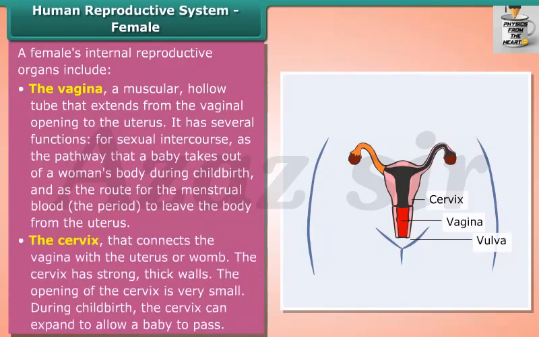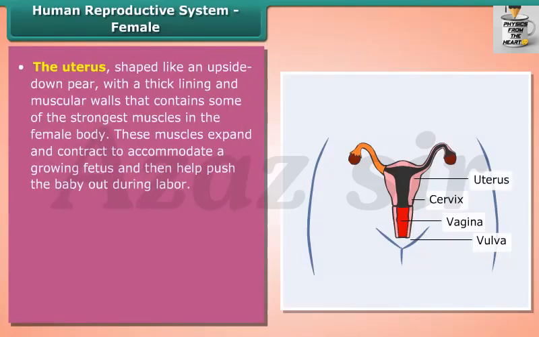The cervix connects the vagina with the uterus or womb. The cervix has strong, thick walls. The opening of the cervix is very small. During childbirth, the cervix can expand to allow a baby to pass. The uterus is shaped like an upside-down pear, with a thick lining and muscular walls that contain some of the strongest muscles in the female body. These muscles expand and contract to accommodate a growing fetus and then help push the baby out during labor.